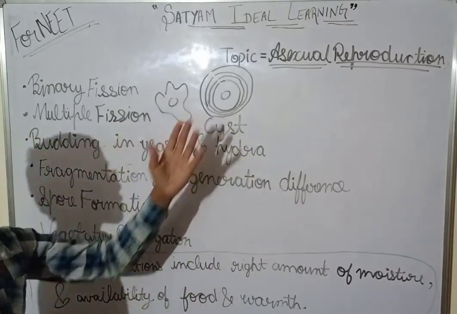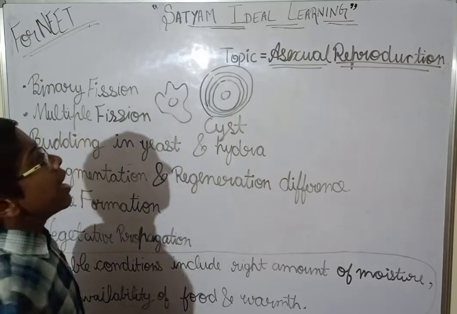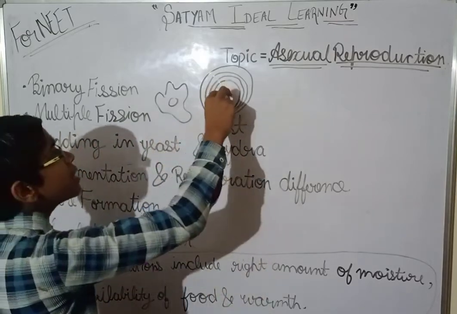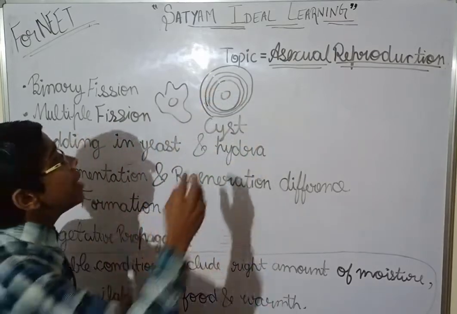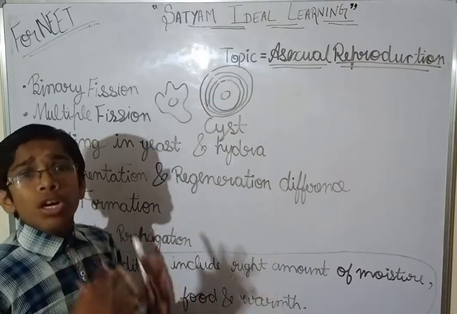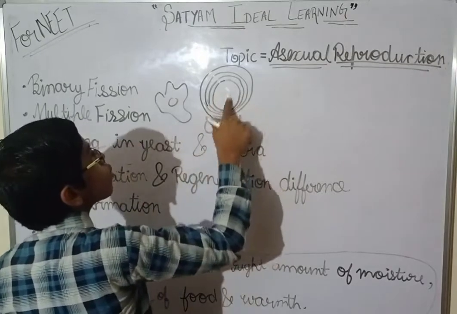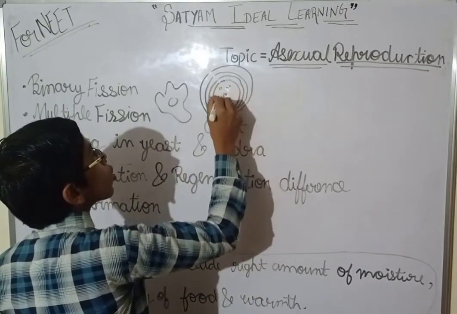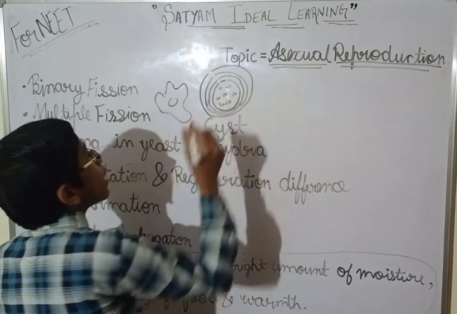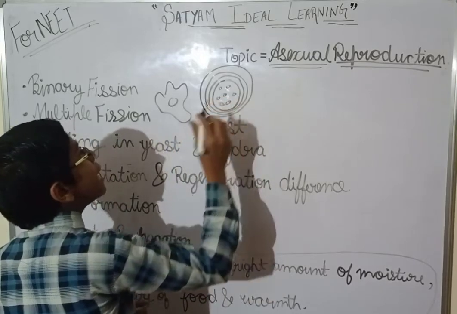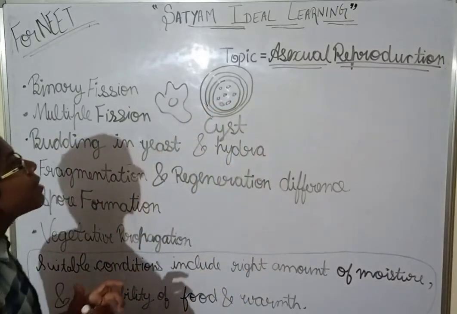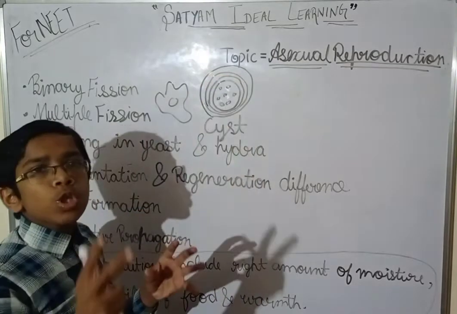The cell in this state is known as cyst. Now what will happen? The nucleus will divide repeatedly into more and more daughter nuclei. And when the nuclei divide, see, the nucleus has been divided into more and more daughter nuclei. Now what will happen? The cytoplasm which is inside will also divide.